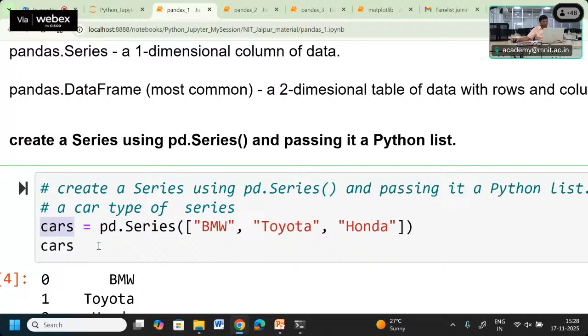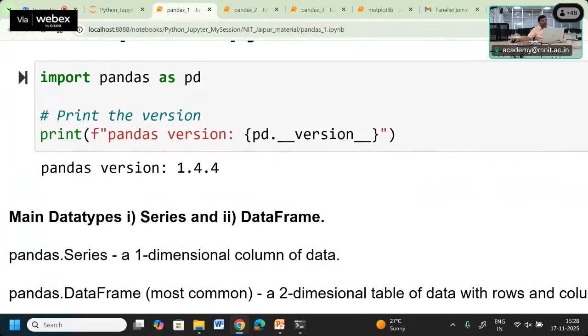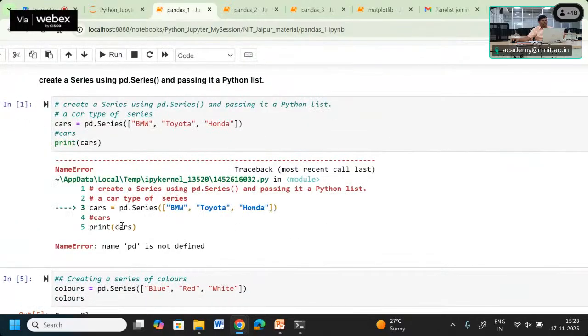This is cars. If you want to display it, we can use cars, or we can also do print(cars). Both are applicable. So if you are executing this particular code, we are going to get a... if you are using print, then pd dot,